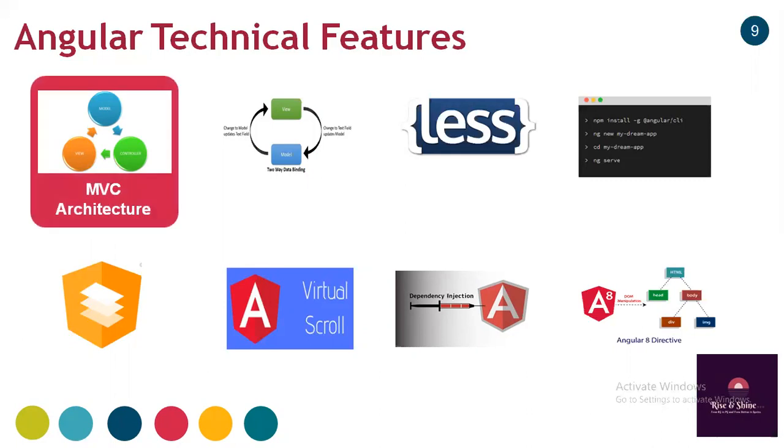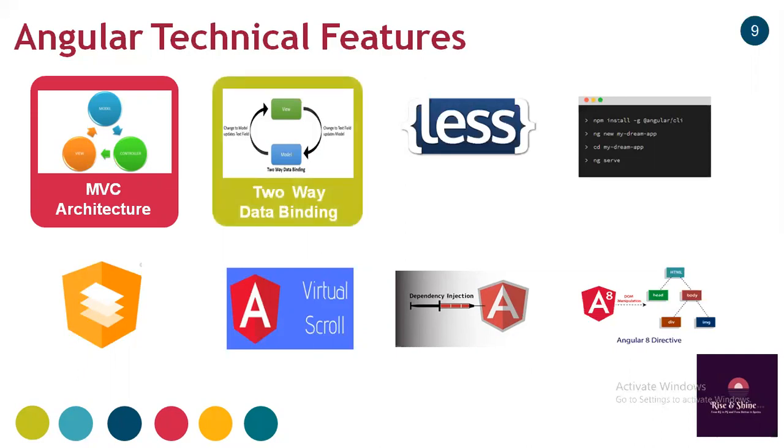For example, Angular supports MVC architecture. MVC means model view controller architecture. We can develop an application in a three-tier manner: model or application, business layer, view, application layer, and control layer. So it supports this MVC architecture. Angular also supports two-way data binding. That is, we can move the business data from the model layer to the view layer, or again from the view layer to the model layer. So two-way data binding is there.